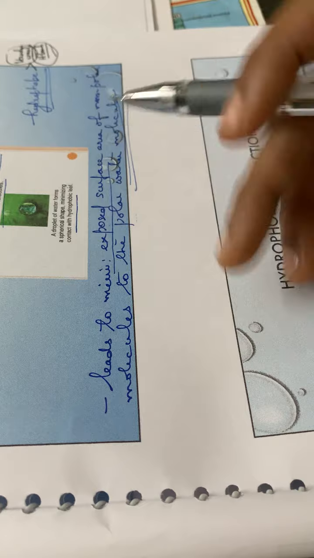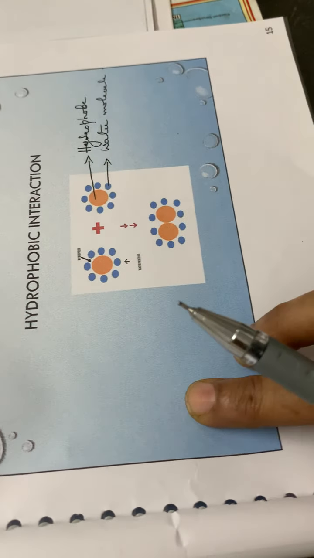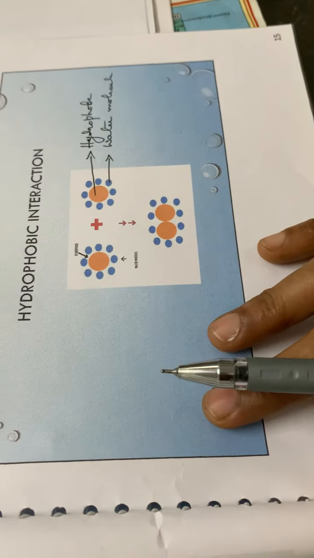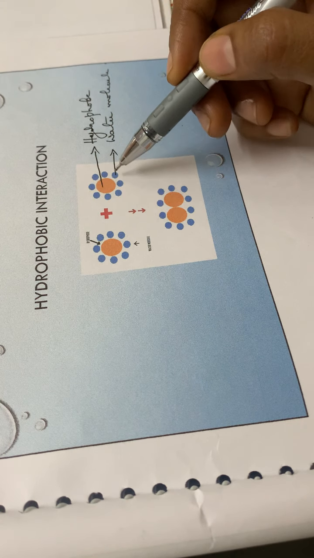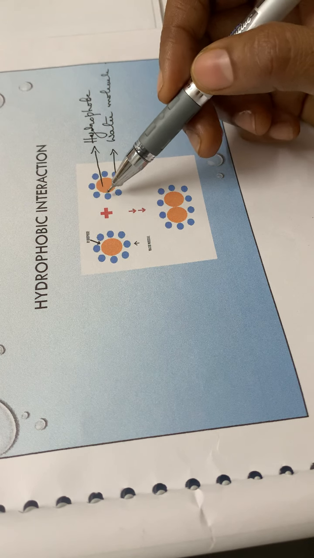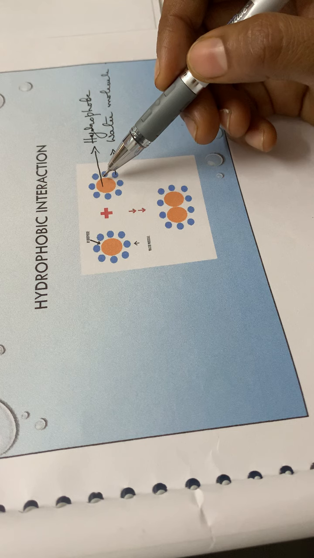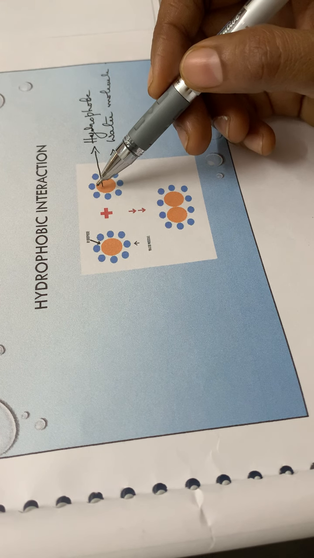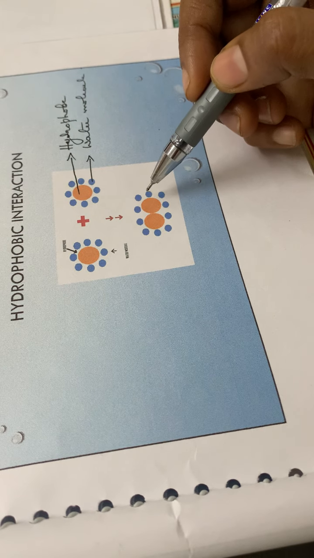Okay, so that is the hydrophobic force. And also this hydrophobic interaction, see, this is an example for a hydrophobic interaction. See, this is a hydrophobe and the water molecule, that is the polar molecule, is attached to the surface of the hydrophobe, but there will not be any direct contact. Okay, it will have a minimum surface area contact.